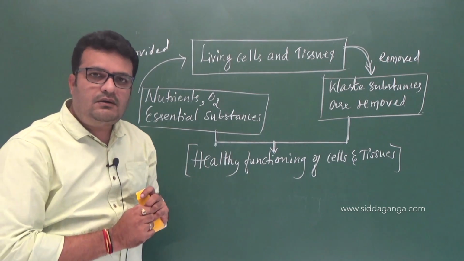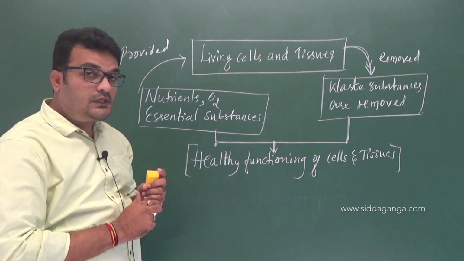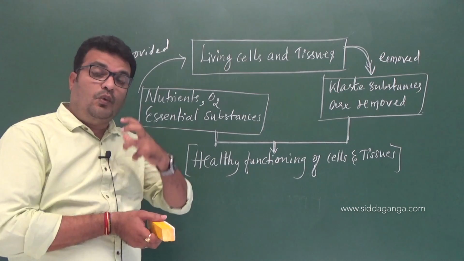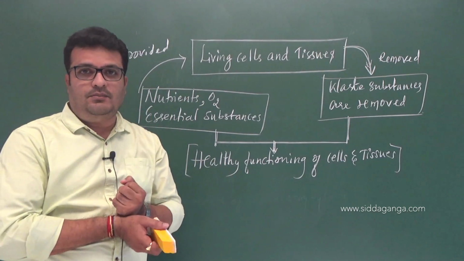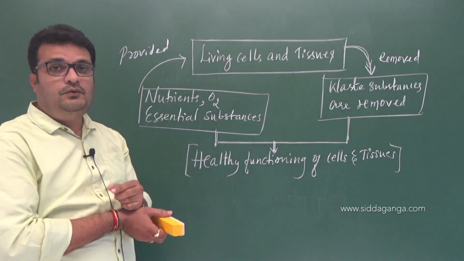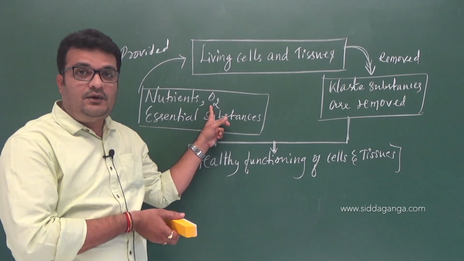As we are aware of this in case of digestion, right? See, after digestion, the nutrients are absorbed into fluids. Why is food required by the body, yes or no? What is the function of food? And in case of breathing and exchange of gases, oxygen is required.